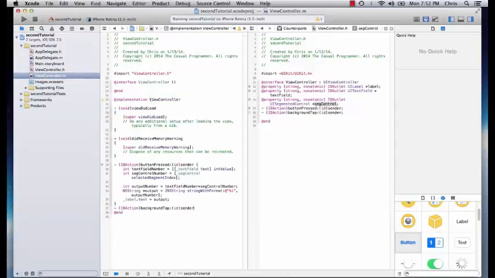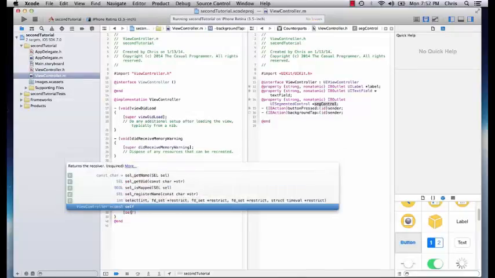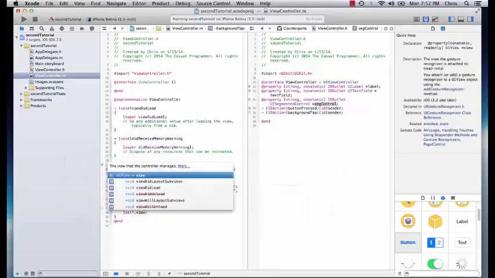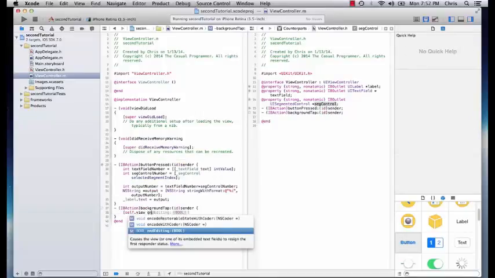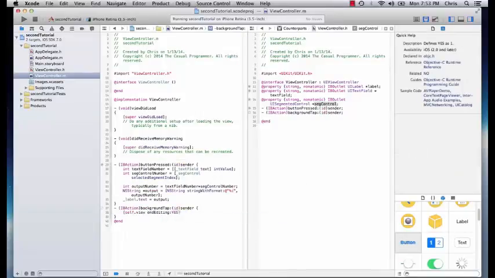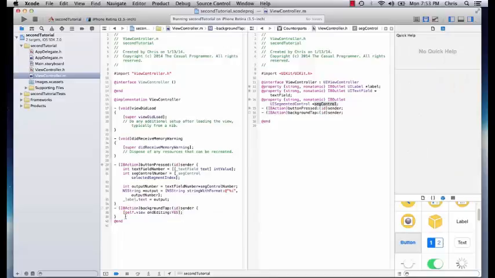Go to our M. And now we have to give it its implementation, which is just going to be self.view endEditing:YES. Basically what this does is it acts on its own view, and it says end editing yes. End editing is a method that will tell the keyboard it's done, so it'll dismiss it, and that should work.